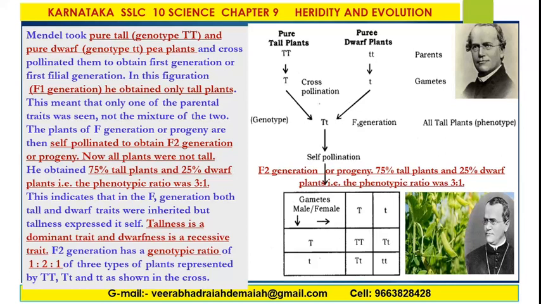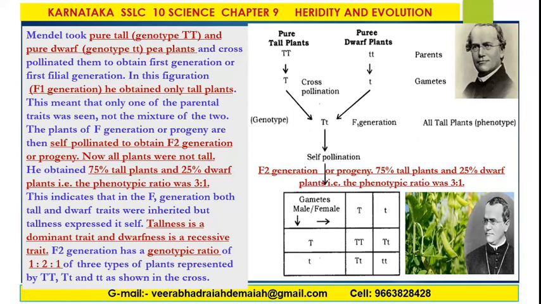In this figure, in the F1 generation, he obtained only tall plants, that is the phenotype. In the F2 generation or progeny, 75% were tall plants and 25% dwarf plants, that is the phenotype ratio was 3:1. My dear friends, tallness is a dominant trait and dwarfness is a recessive trait.